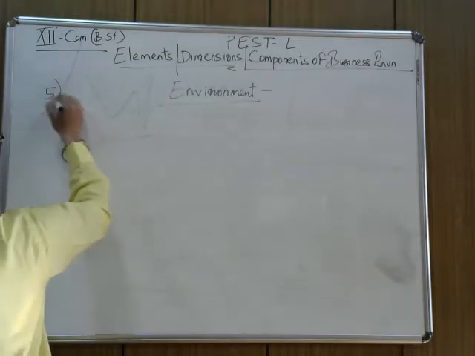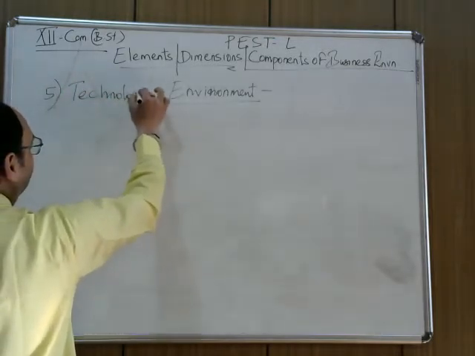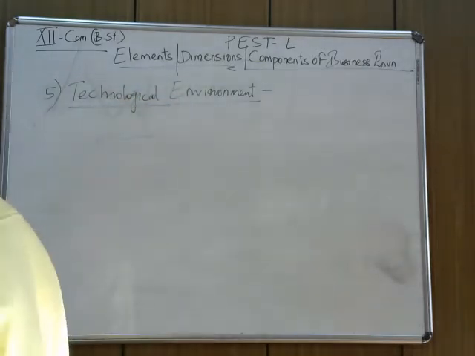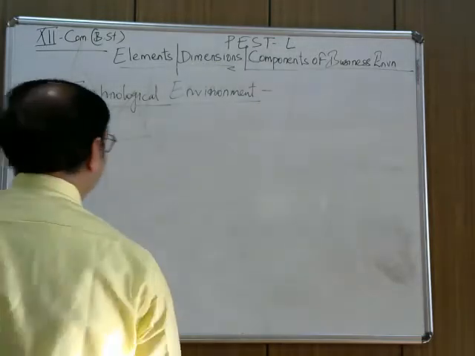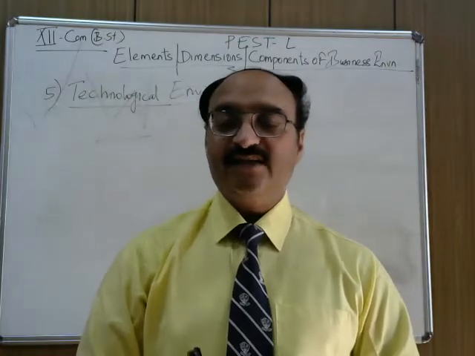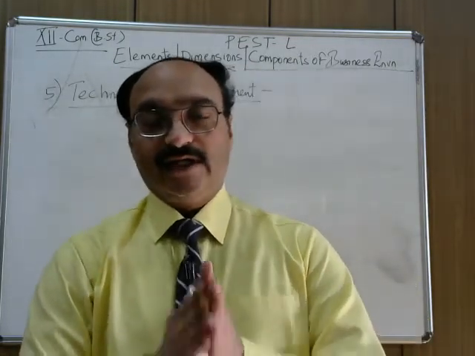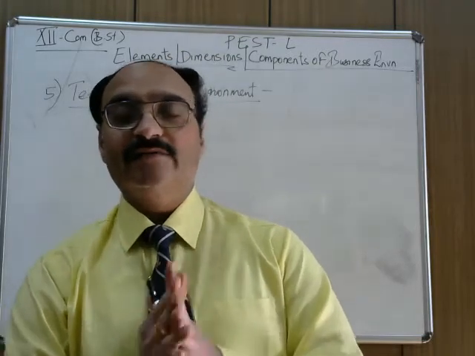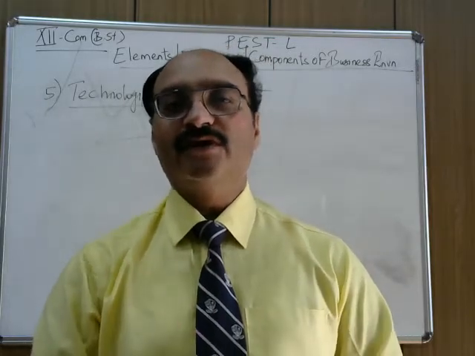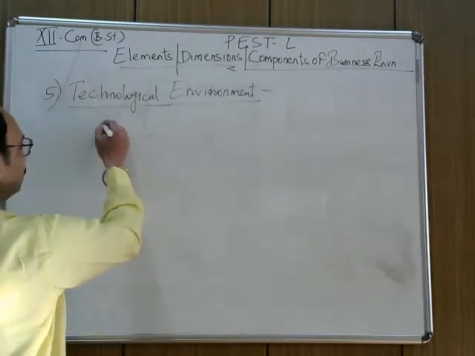Fifth point is technological environment. As far as technological environment, this is one of the environments which changes very frequently. It includes forces like scientific improvements and innovation which provide new ways of producing goods and services. So, number one is the scientific improvements.